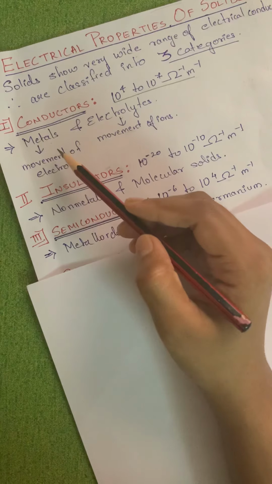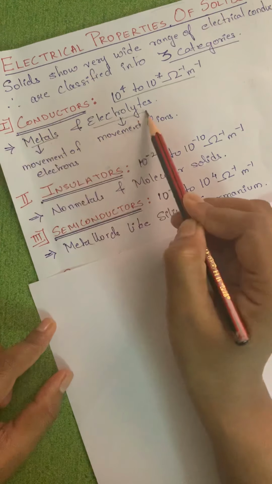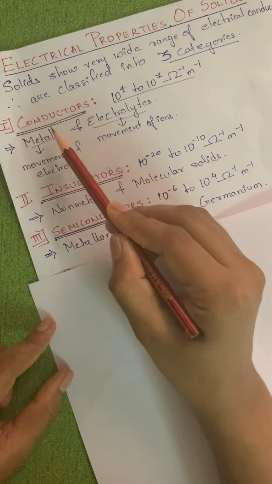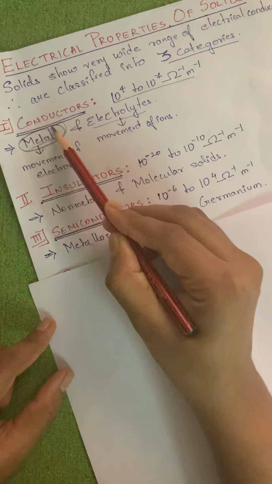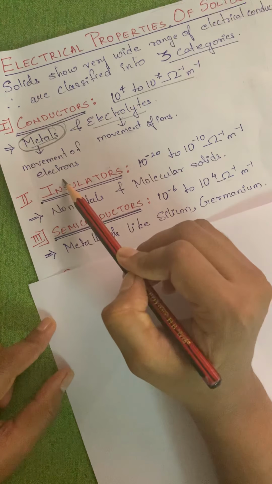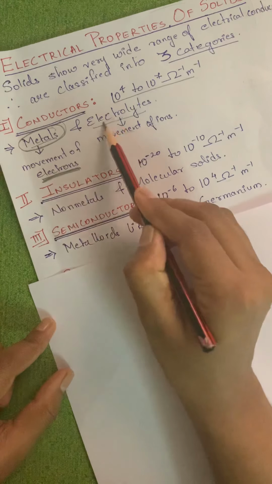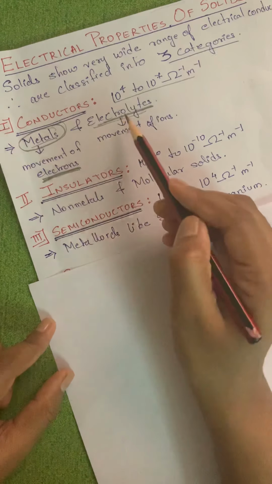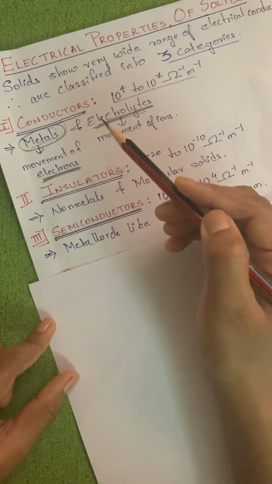Now, in metals the electricity is passed because of the movement of electrons.